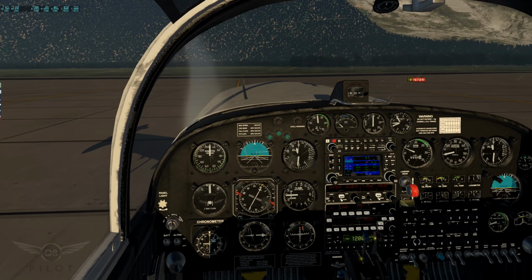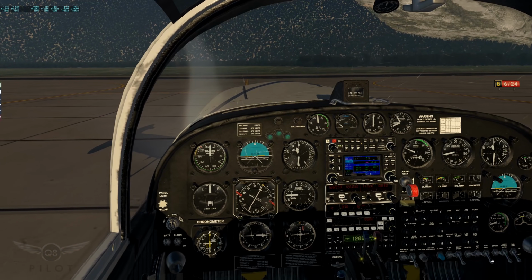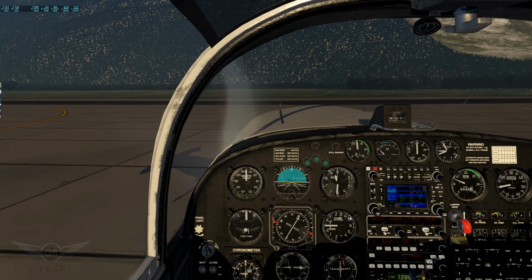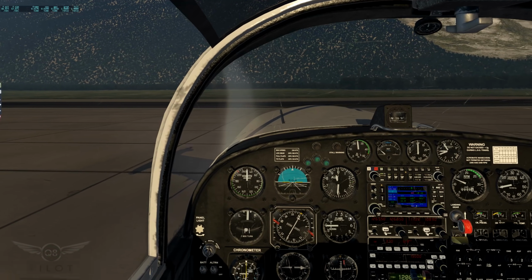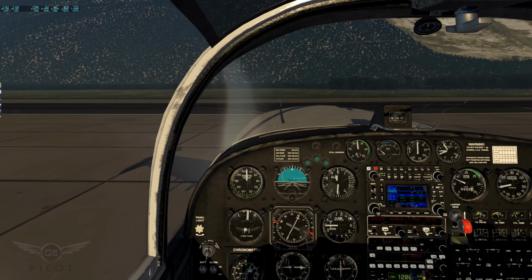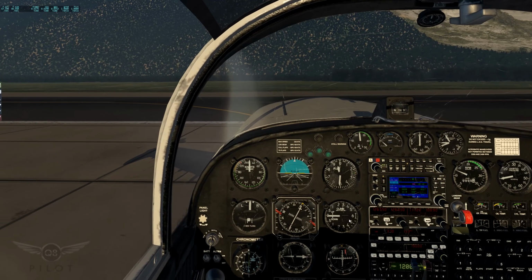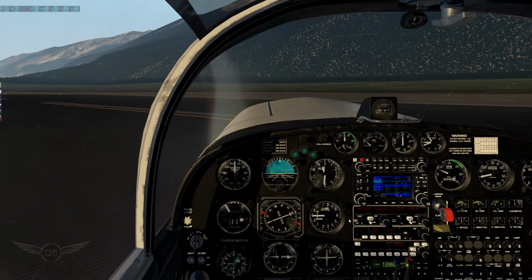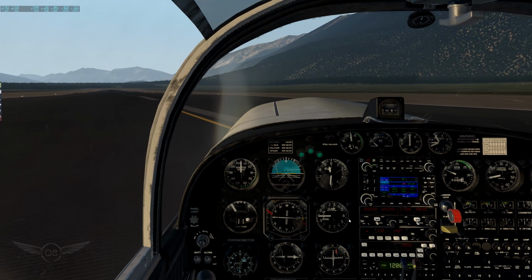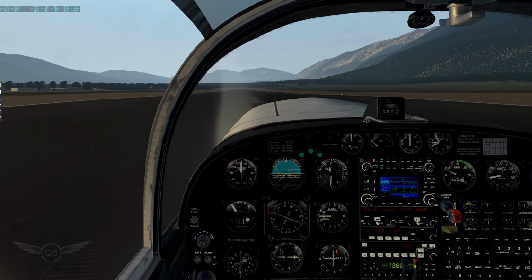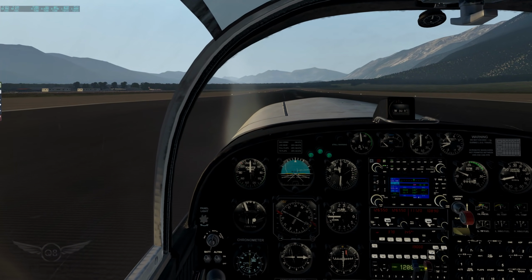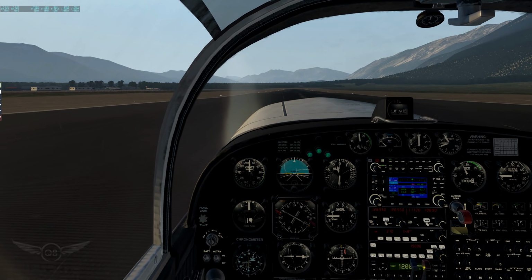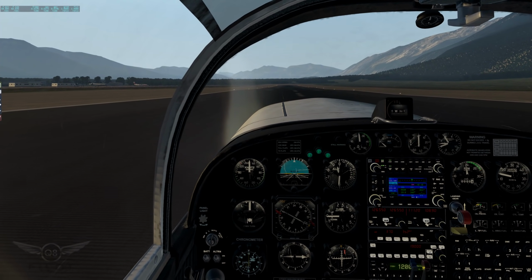All right, let's go ahead and turn on the landing lights, strobes. Pitot can go on as well. Why not? All right, we're coming up here to the runway, and we are ready to go. Now, the reason I picked Valdez is that the area has a lot of vegetation and a large body of water. All right, here we go.